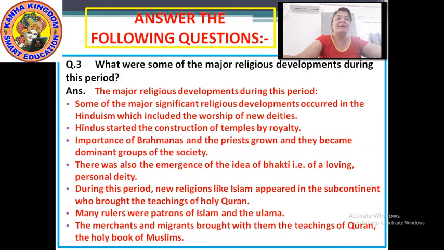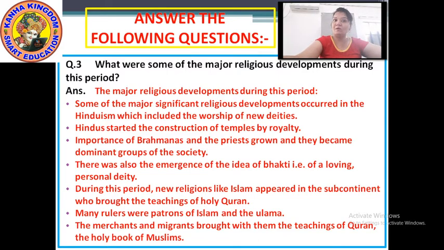Next, many rulers were patrons of Islam and ulama. Patrons means they brought them up. The merchants and migrants brought with them the teachings of the Quran, the holy book of Muslims. Merchants means the people who came for trading. Migrants means the people who travel from one place to another, who change their place.